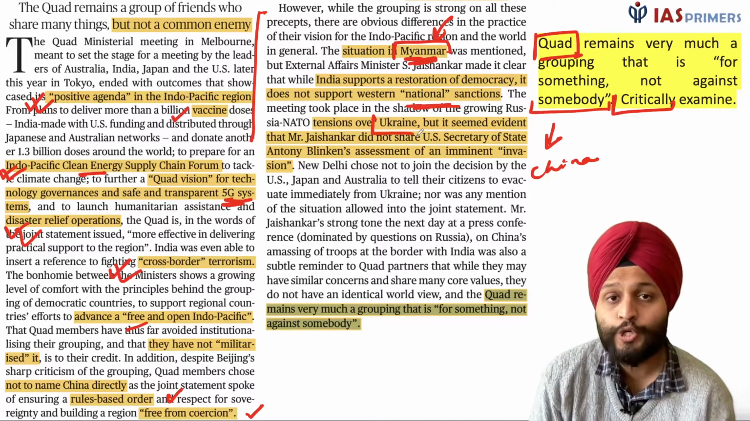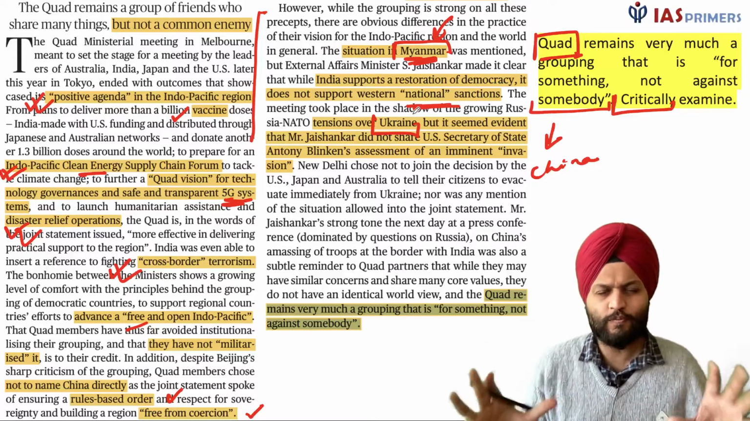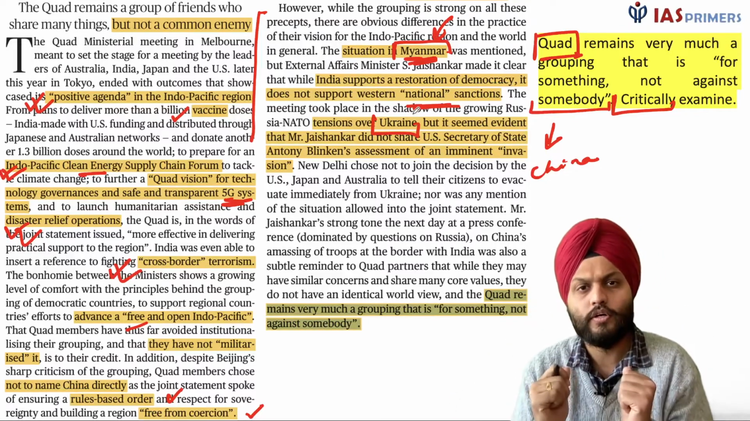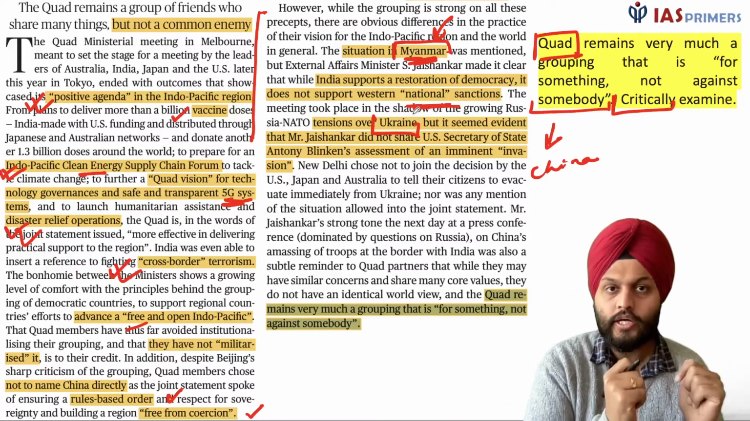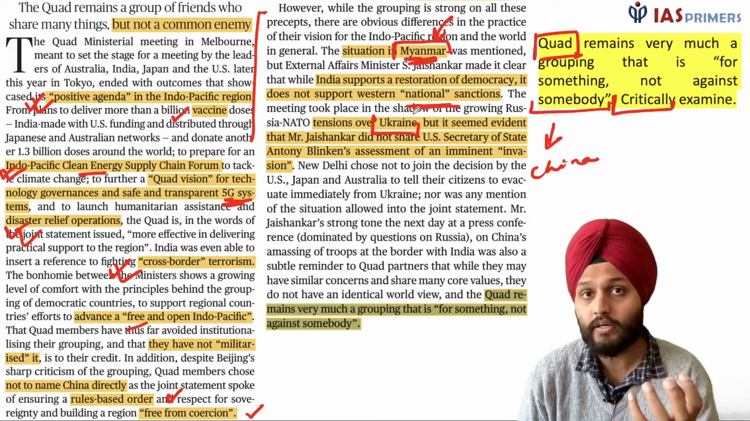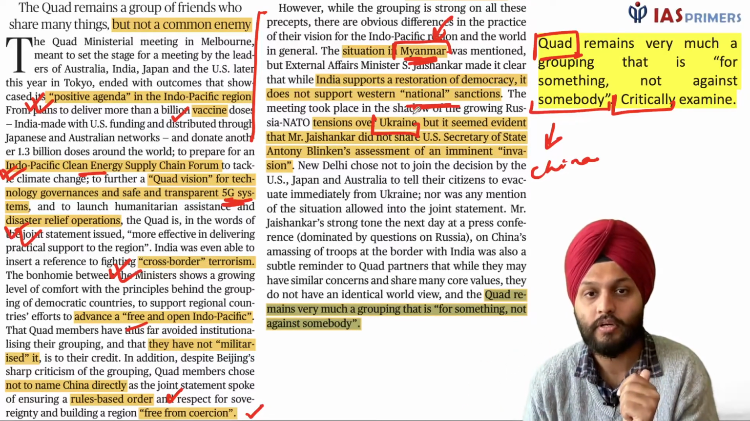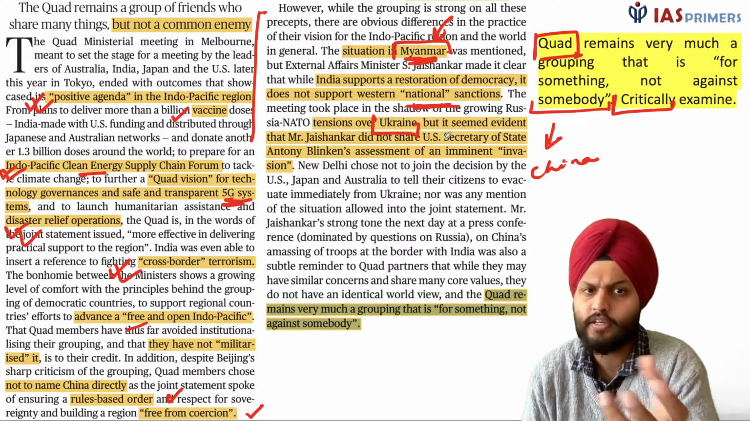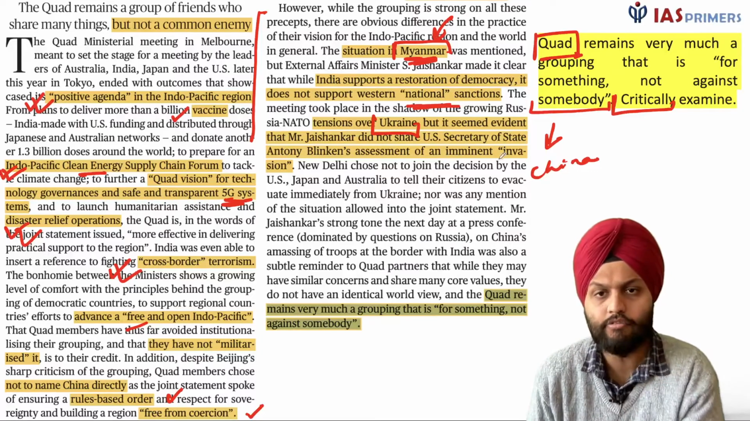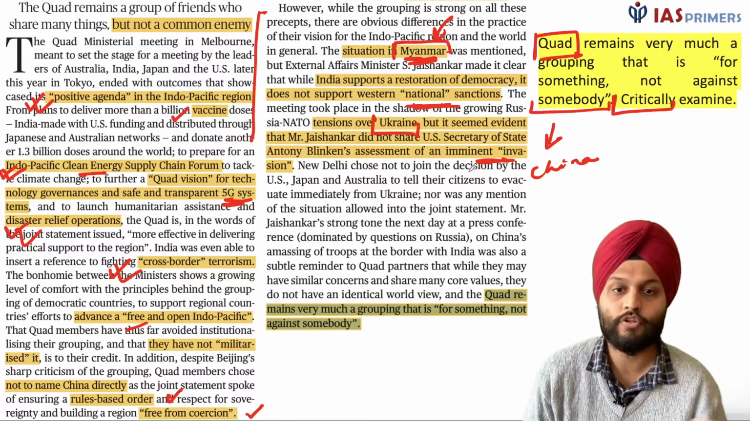Then with reference to Ukraine, the US, Australia, Japan, they are very closely knit together. With reference to the Ukraine crisis, they have a very strong view against Russia, while India and Russia have close ties and India wants to balance the relationship, right? So we find that India doesn't agree with the threat of imminent invasion. So with reference to Ukraine.